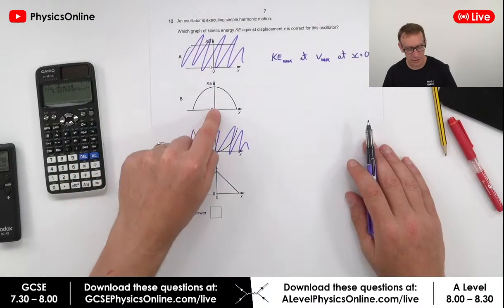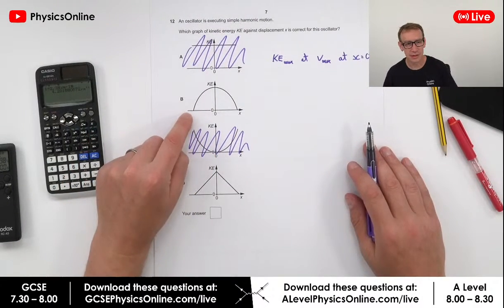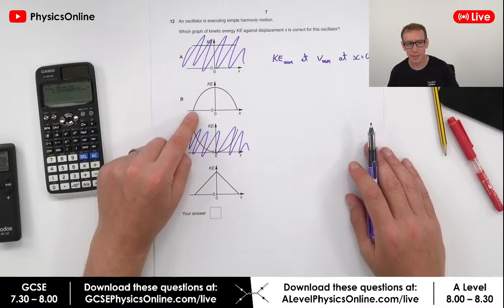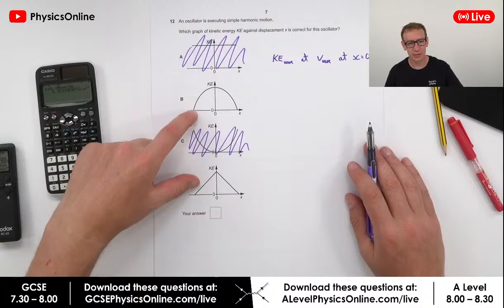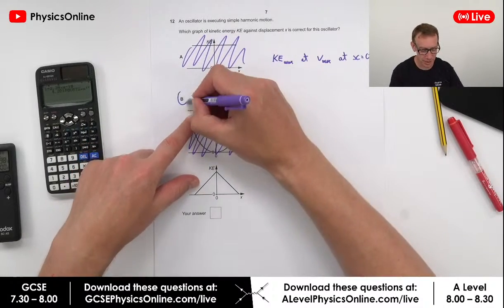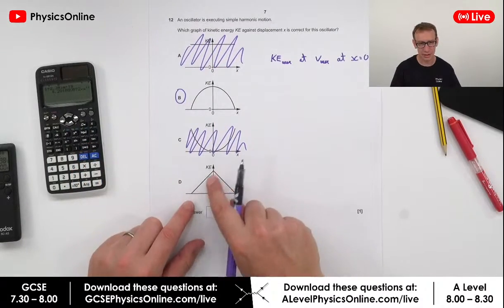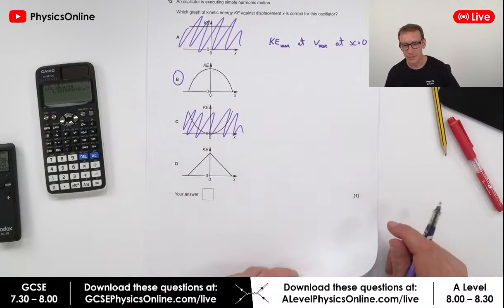And then it's really a 50-50 choice. So the kinetic energy is going to be 0 at the extreme displacement, so where the amplitude is the maximum, or the displacement is the maximum. So it's either going to be this or this one, and I would say it's going to be B, because we don't just have this linear kind of line like this. Okay, all right.